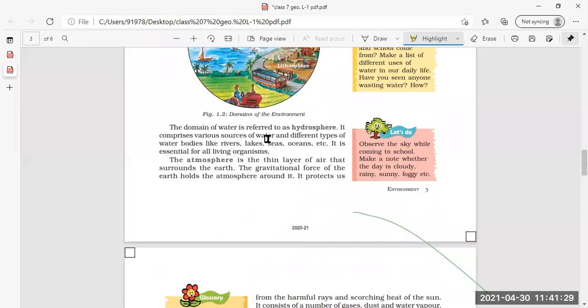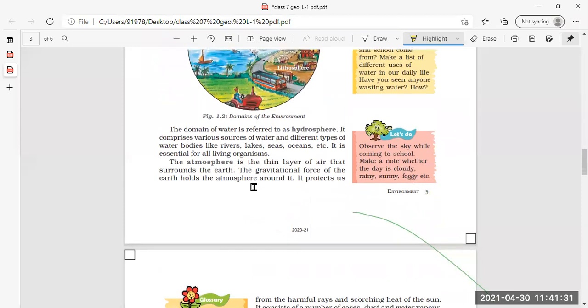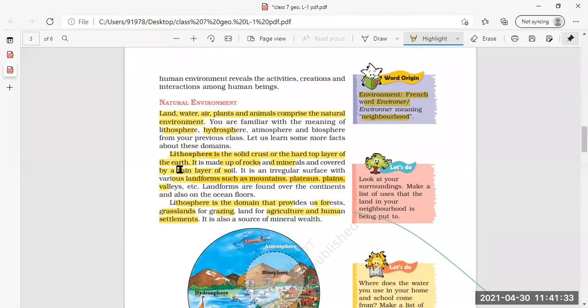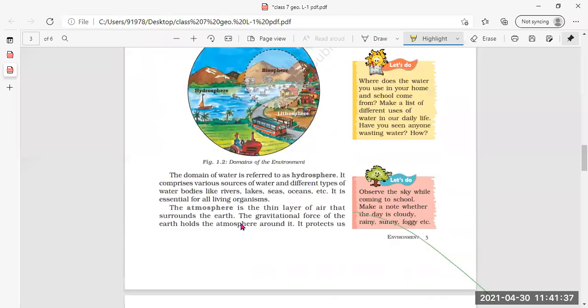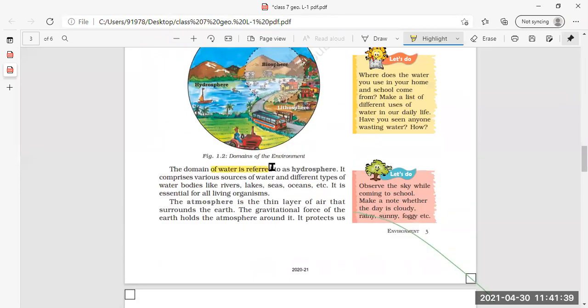The domain of water is referred to as hydrosphere. Now we have understood clearly about lithosphere, what all things are present in lithosphere. Now the second domain is the water, which is called hydrosphere. It comprises various sources of water.